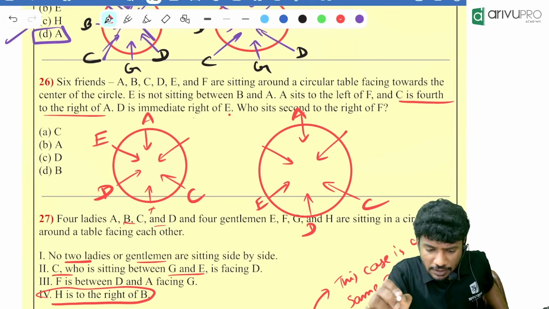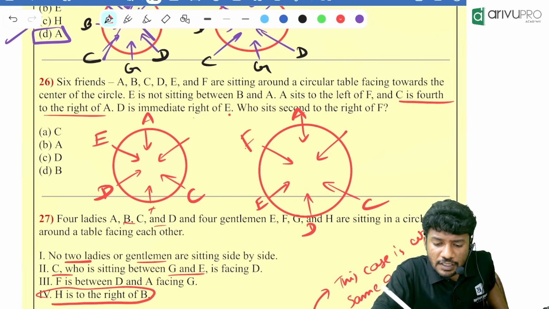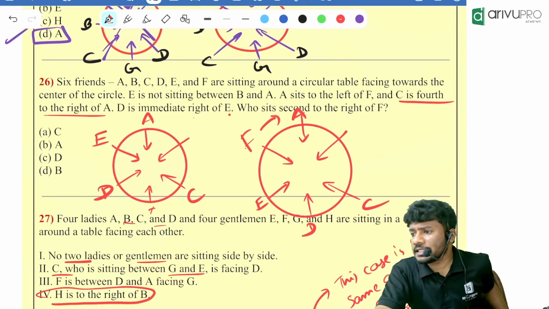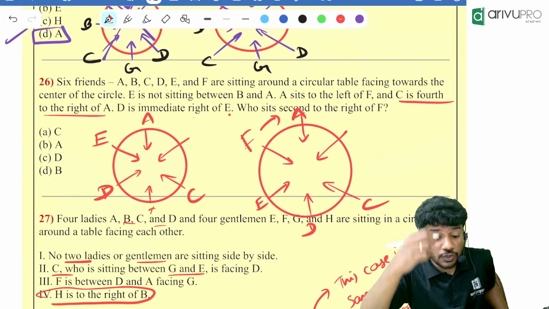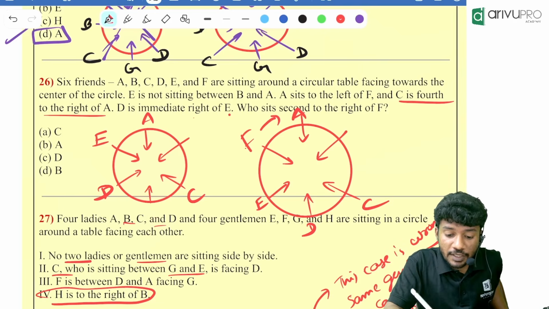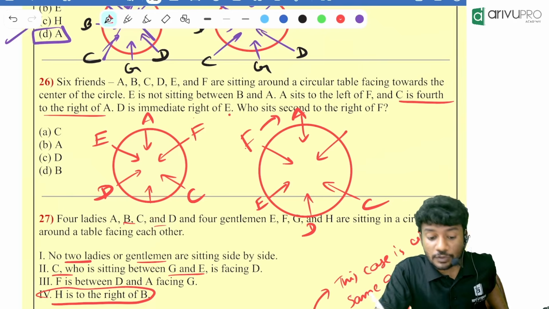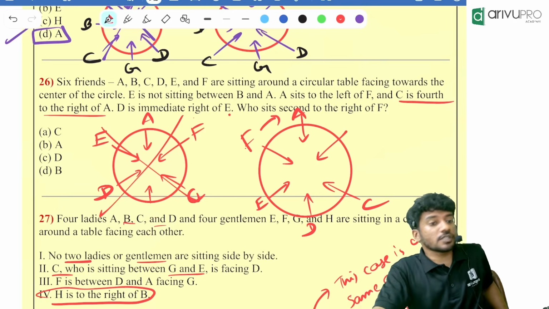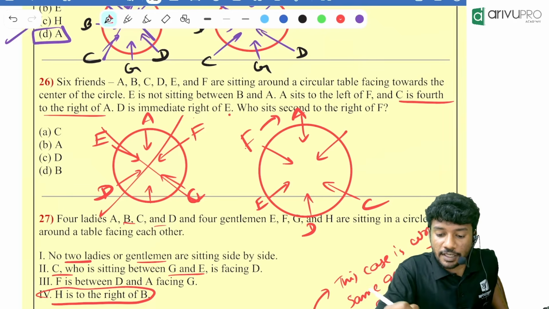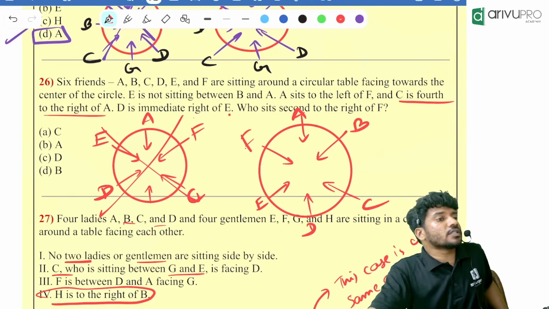Then what is the next thing given? A sits to the left of F. If F is here, A will be what? Sitting left of F. Now my next question. If F is here, is it left of A? No, they are opposite. That means F cannot sit here. If F sits here, is it to the left or to the right? It is to the right. That means this assumption is wrong. Only this assumption is correct. Who is the remaining person? B is the remaining person.